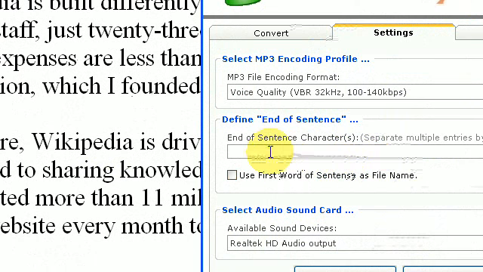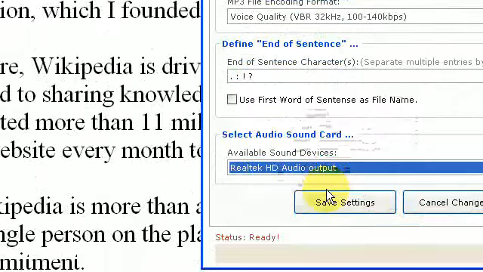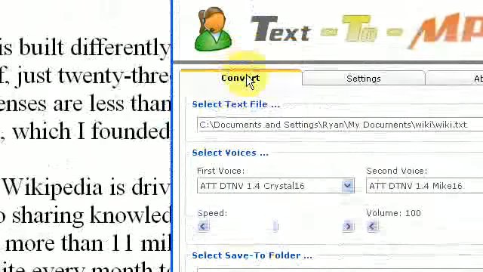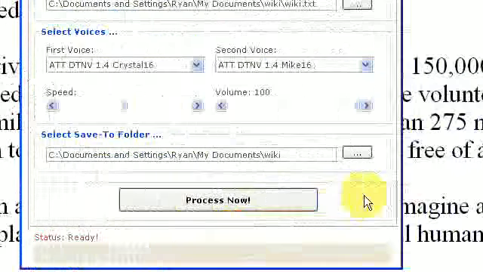But if you just unclick that and you put, let's say, period, colon, exclamation mark, and question mark, we're going to use the sound card. We're going to save the settings. Okay. And we're just going to convert this. So we click on Process Now.